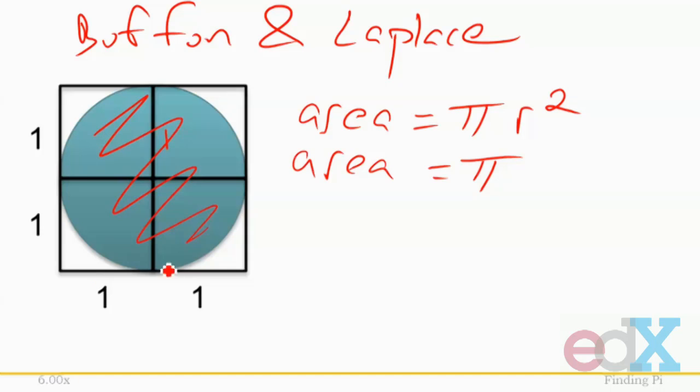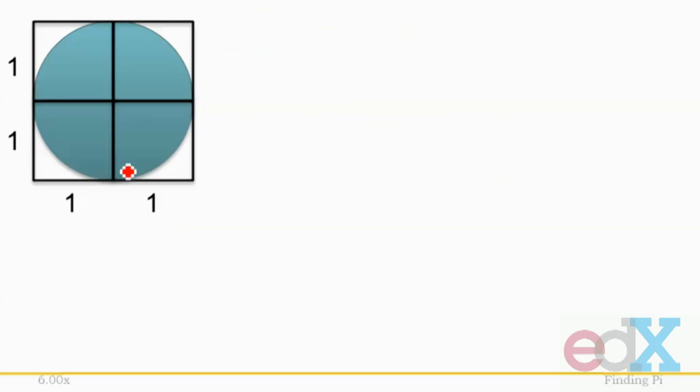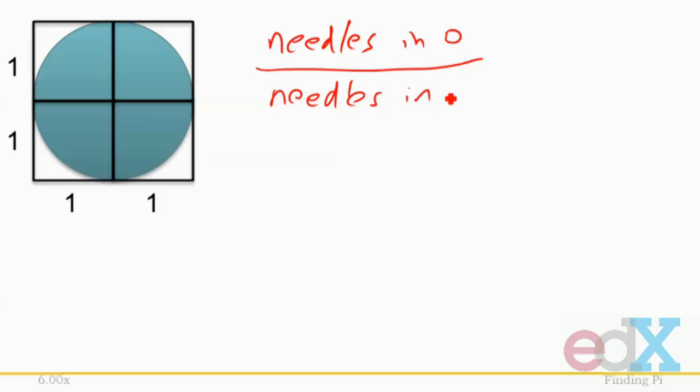And if he dropped them in the vicinity of the square, some would fall out here, and he could ignore those. Some would fall in the square, but not in the circle, and some would fall in the circle itself. Now, if we know that the locations of the needles are truly random, we can conclude the following: that the ratio of the number of needles that land in the circle to the number of needles that land in the square should be exactly the same as the ratio of the area of the circle to the area of the square.